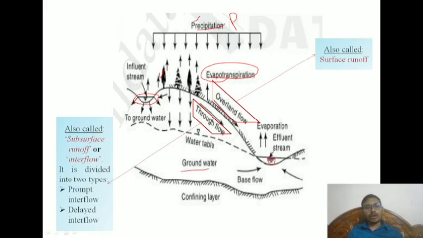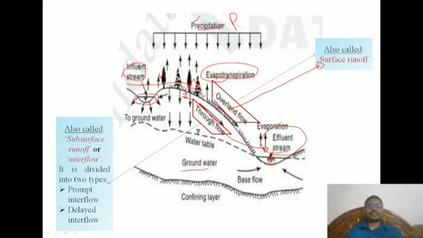Whatever the runoff is after losses, the runoff happening on the particular surface we call overland flow, also called surface flow. Inside means a little depth from the top surface into the soil. Whatever water is infiltrated goes this way, comes out and joins the particular stream. This is called effluent. Effluent, as I discussed in the earlier class, means a gaining stream. That means it will gain some water through groundwater.